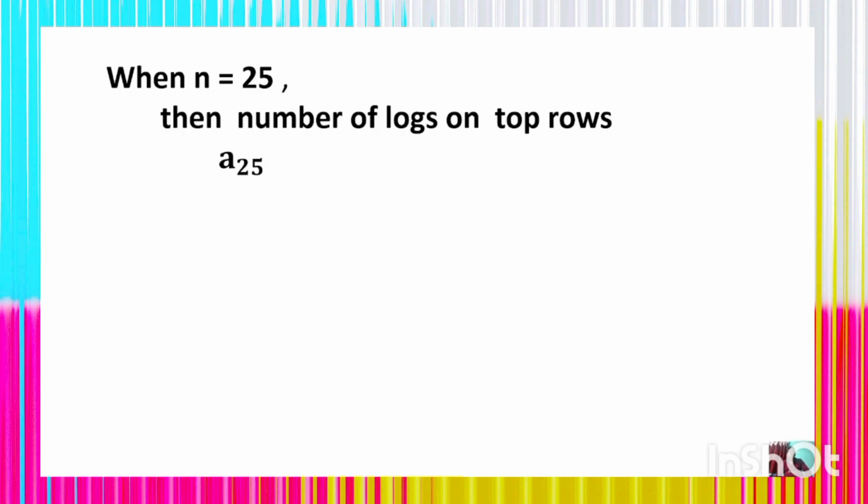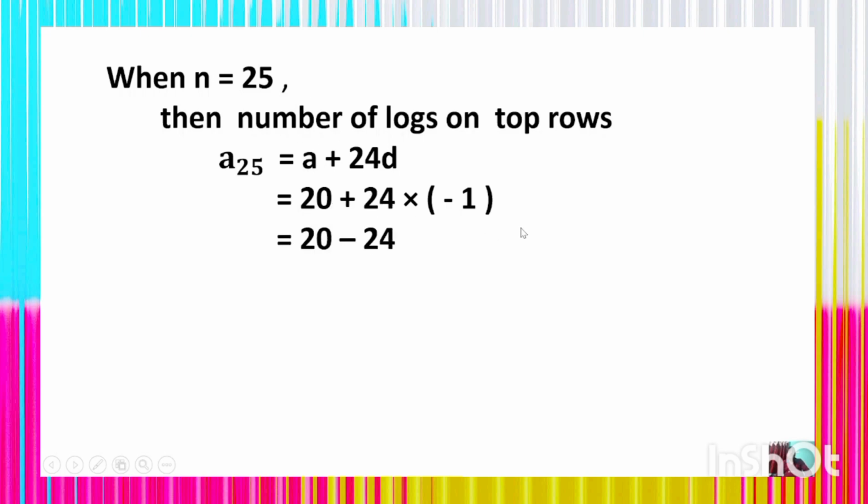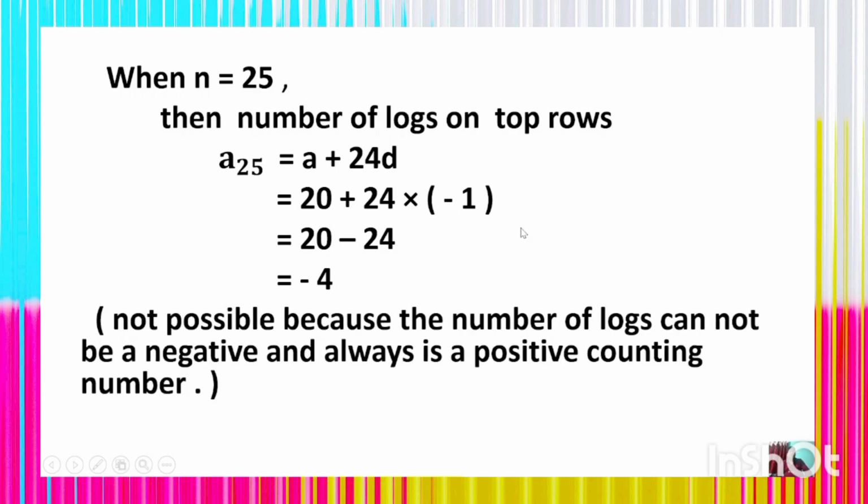When n is equal to 25, then the number of lugs on the top row, which is a25, is equal to a plus 24d as per the formula. By putting the value of a and d, we shall get 20 plus 24 into minus 1, which is 20 minus 24, which is minus 4. This is not possible because the number of lugs cannot be negative and is always a counting number. Thus, n is equal to 25 is rejected.